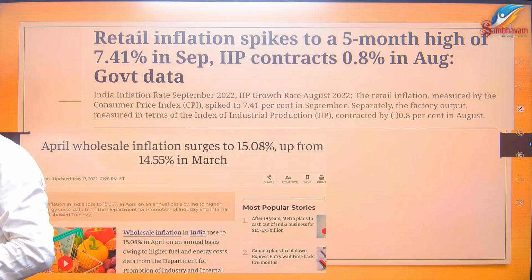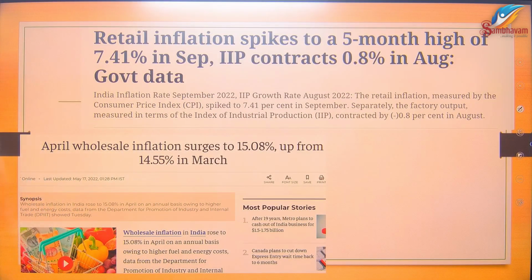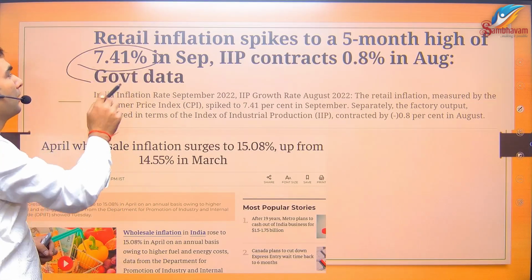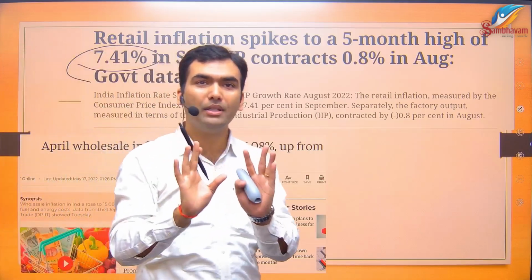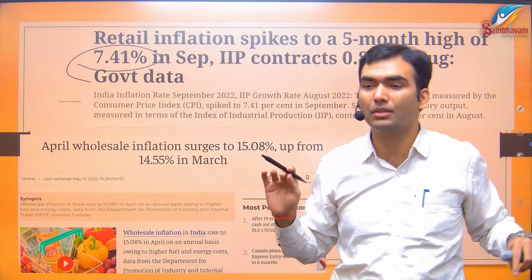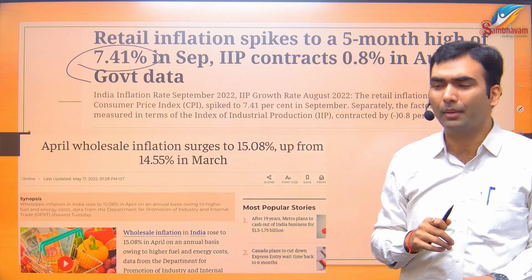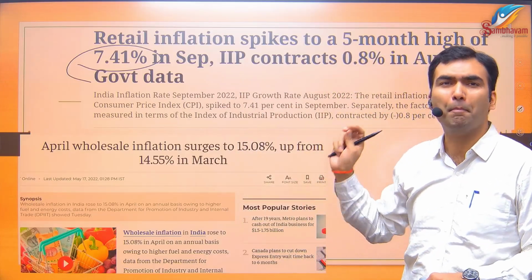Okay, do you understand these news items when you read them? Do you read such news or not? You must. What you should not do is note these numbers in your notebook. You must always read such news whenever there is news that inflation has increased or decreased or anything that has happened about inflation. It is directly asked many times.